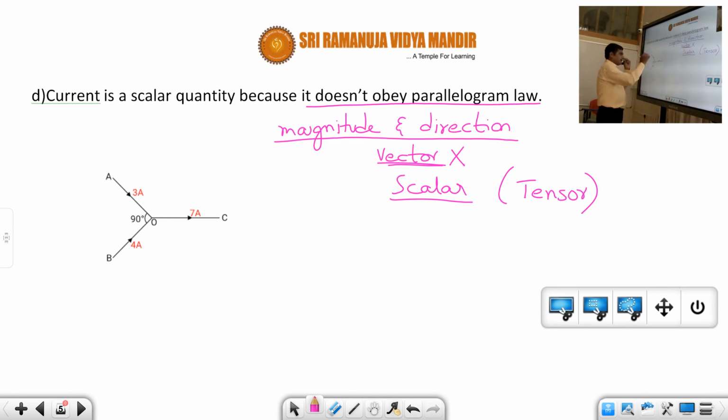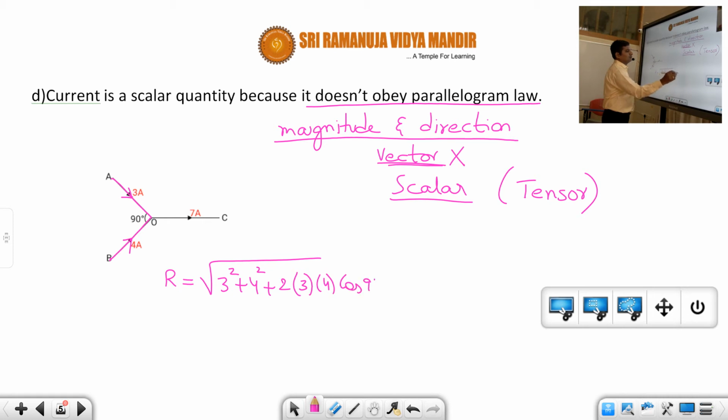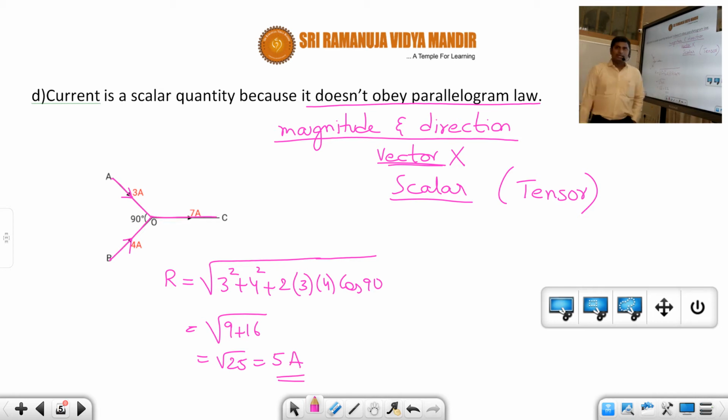For example, see here. A current of 3 amperes is flowing and a current of 4 amperes is flowing. Now by parallelogram law, the resultant current must be equal to root over 3 square plus 4 square plus 2 into 3 into 4 into cos theta, where theta is 90 degrees. Cos 90 is 0, so root over 9 plus 16, that is root over 25, that is equal to 5 amperes. Actually 5 amperes should be the current flowing in this wire. But actually 5 amperes won't flow. The actual current flowing in this wire is 7 amperes.